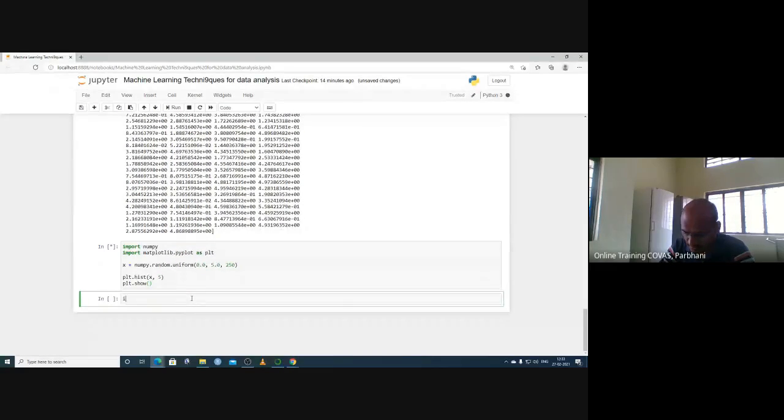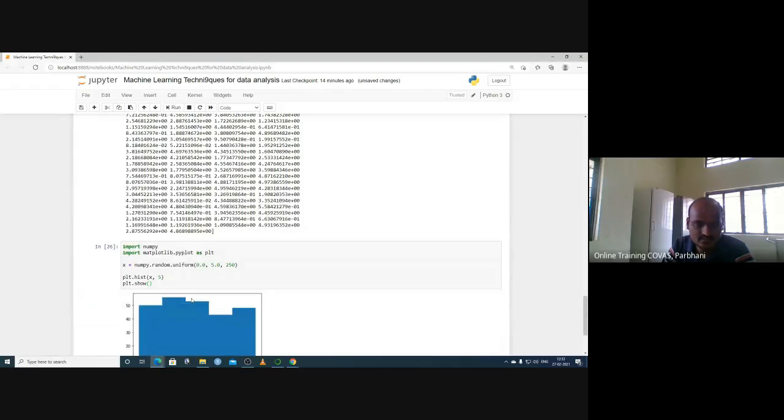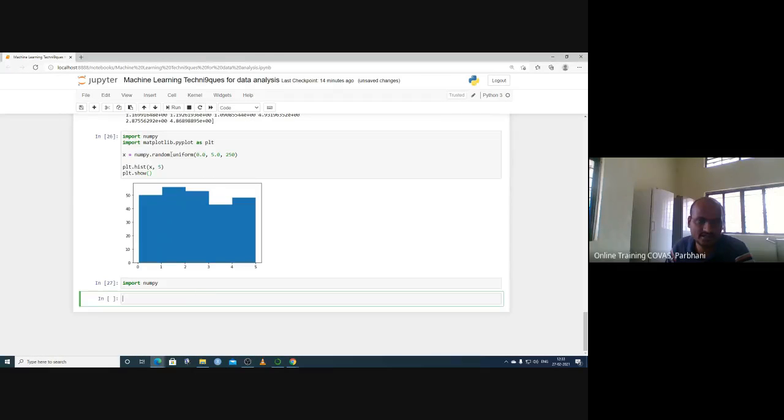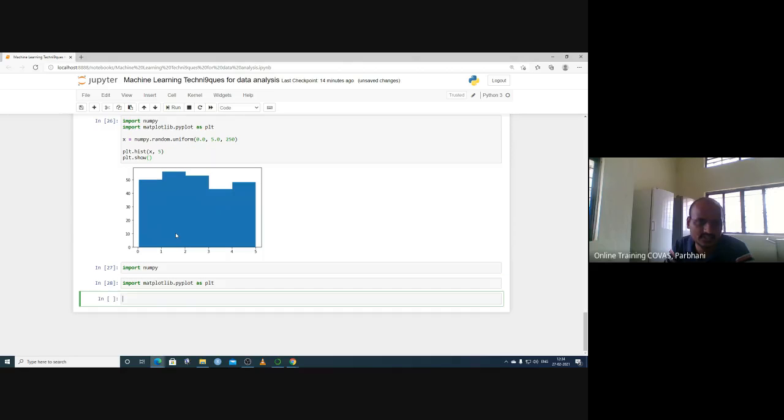So let us import NumPy first, then import matplotlib.pyplot as PLT. So as PLT we have imported it.